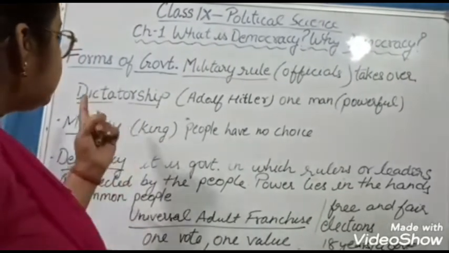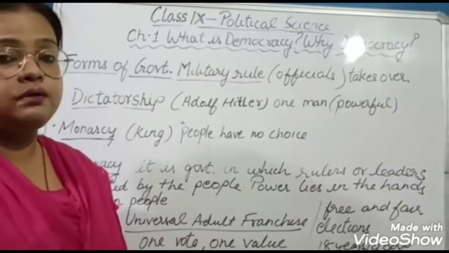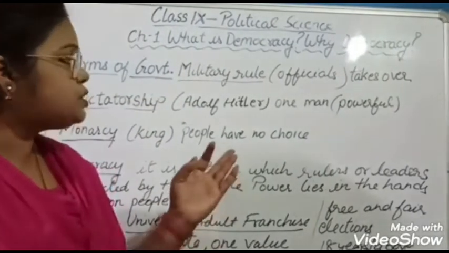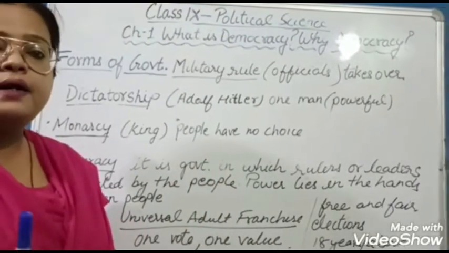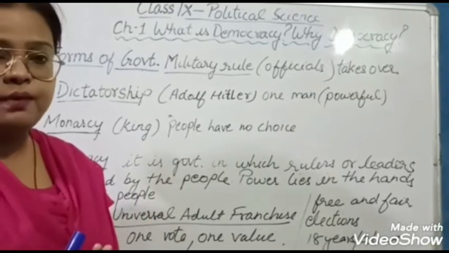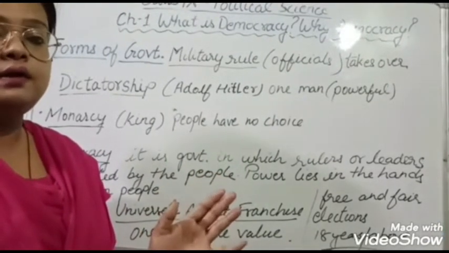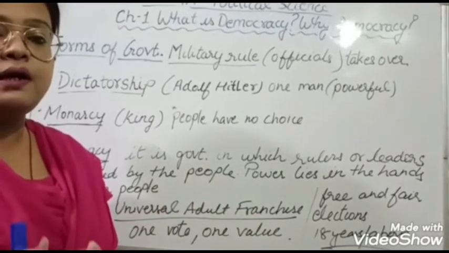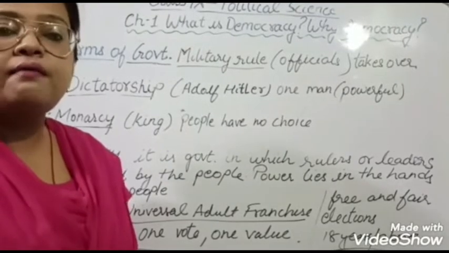Now children, the second is dictatorship. Dictatorship is a type of government in which someone takes over the government and has the whole power with him. Only he has all the power, he has nobody to interfere in his decision making, and he is the supreme authority, dictating the people to do whatever he likes.